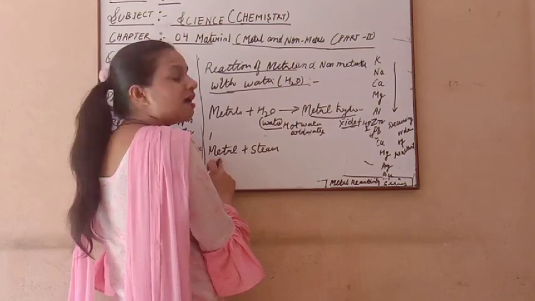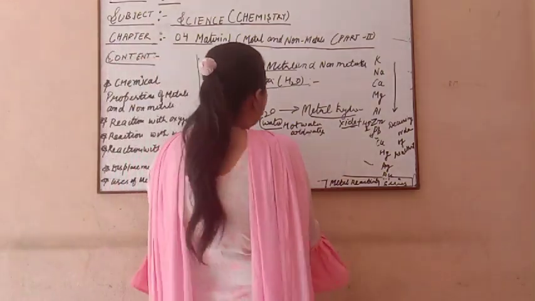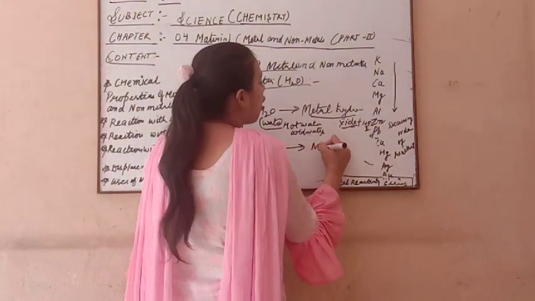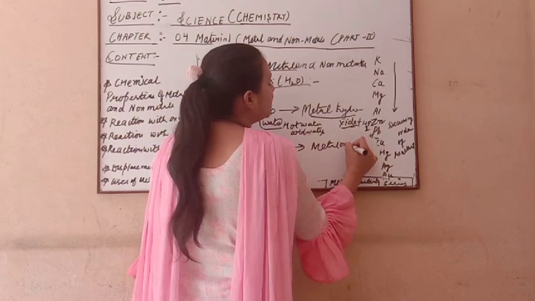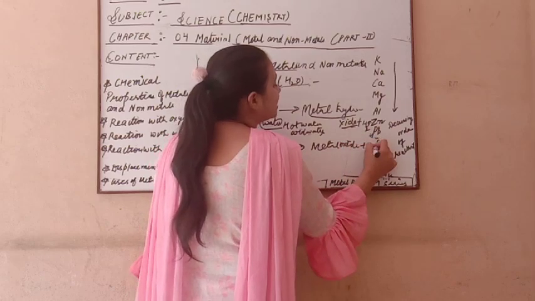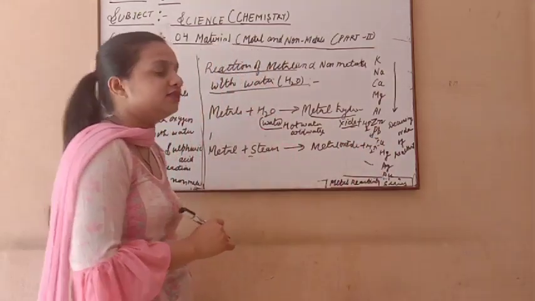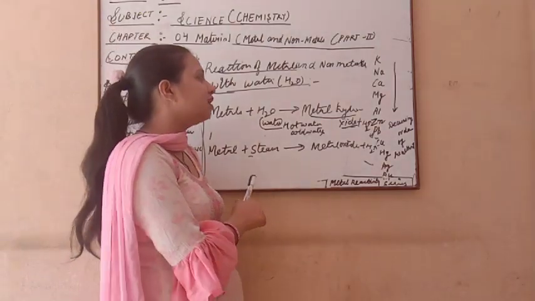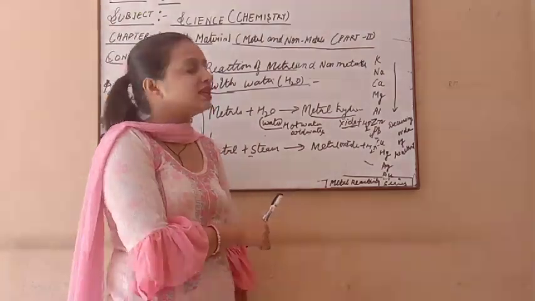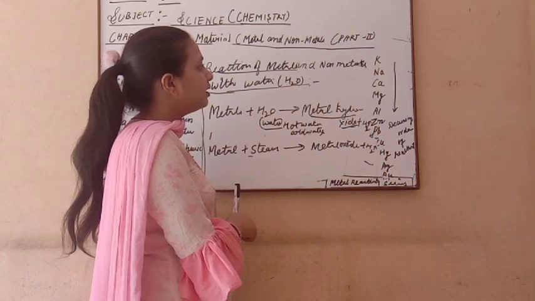So when any metal reacts with steam, it makes metal oxide, not hydroxide. Metal oxide plus which gas is released? Hydrogen gas is released.